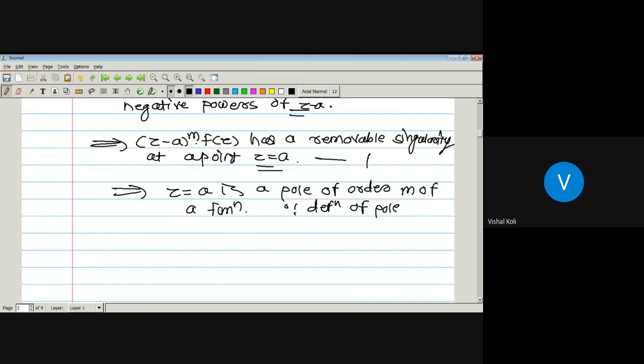This one is by part 1, that is part A. So by part A, this one has a removable singularity. As this one has a removable singularity, then by the definition of pole, it must have a pole of order m at the point z equal to a, for the function f of z.